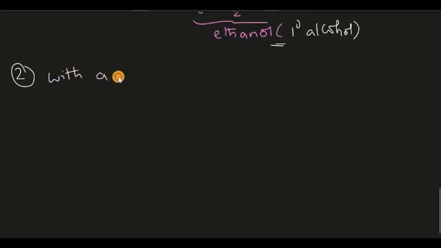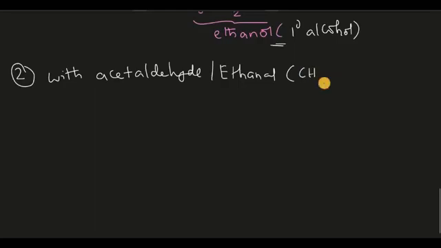What is acetaldehyde? Do you know the IUPAC name of acetaldehyde? It is ethanal. This is CH3CHO. This acetaldehyde is a carbonyl compound for the reaction with the Grignard reagent.